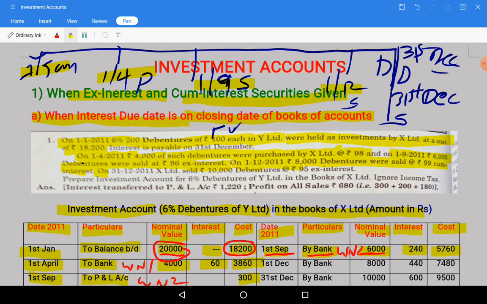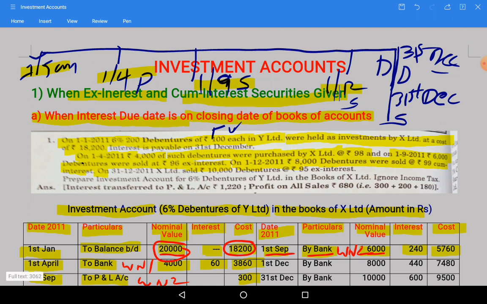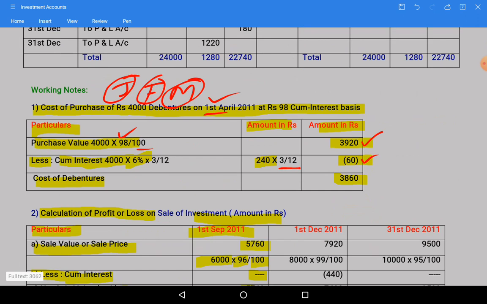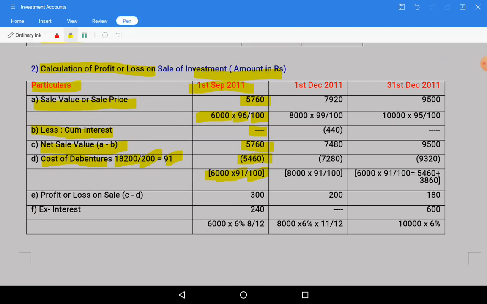Now 1st December we need to complete. Okay, let us see the working note first. Here is working note 2. Again we have sold, so for the sales I have made 3 columns for 3 dates. Sale value: 8,000 is the nominal value. We are selling at 99 divided by face value 100, so 7,920. On this, cum interest portion is there.